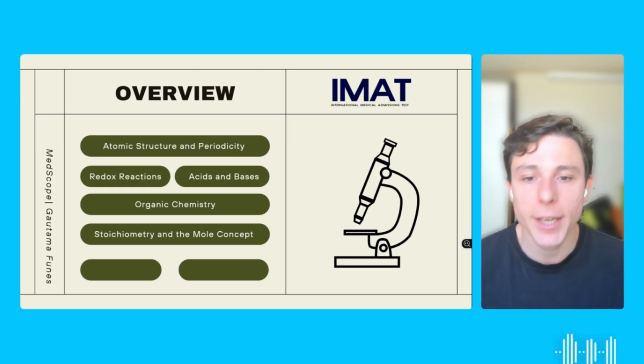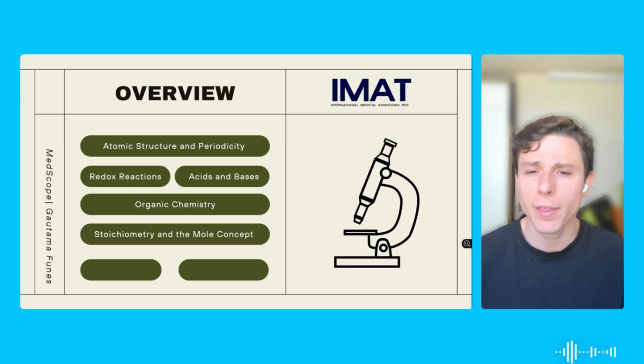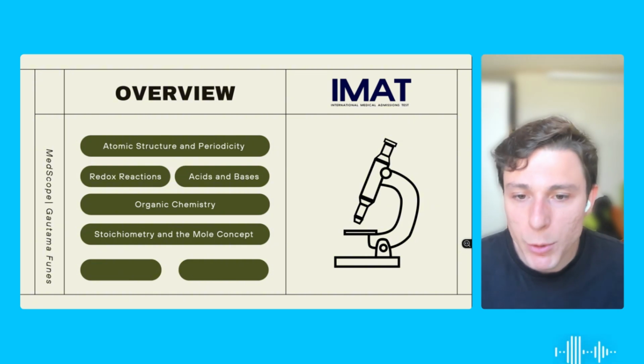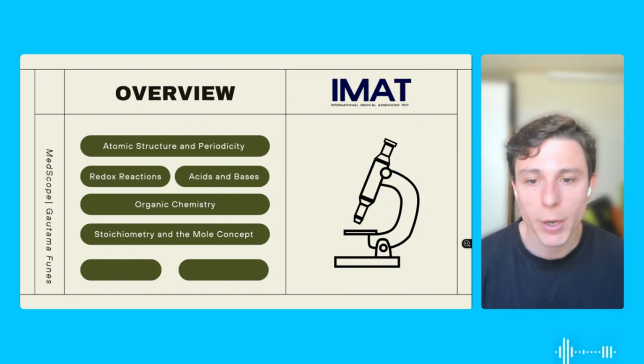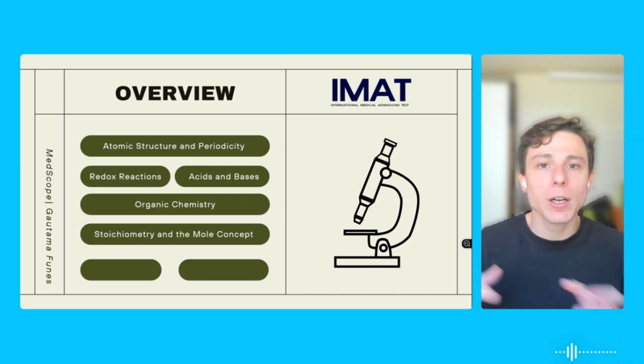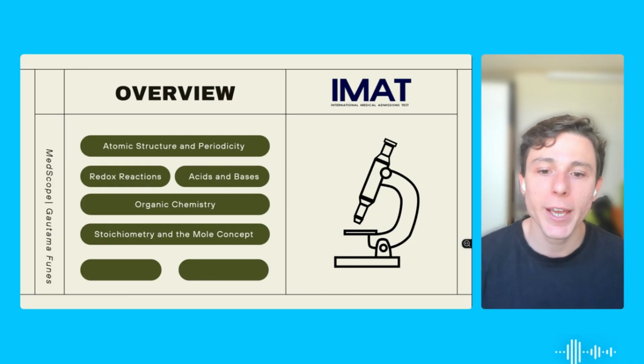After that, acids and bases. So this shows up every single year. I think it's one of the most important topics of the 5 right now. Right below we have organic chemistry. That's also no mystery. So we're talking about knowing how to identify the organic function, knowing how to count the hydrogens, knowing how to count the number of carbons, and knowing how to draw the molecular structure just based on the name. And finally we have stoichiometry and made easy concepts.